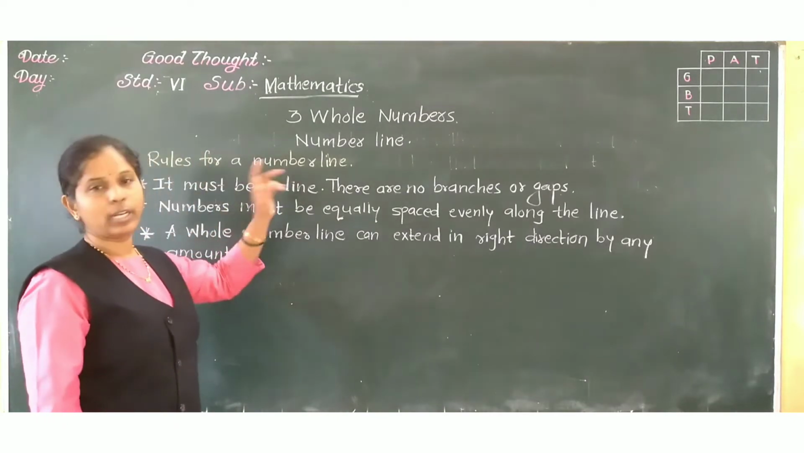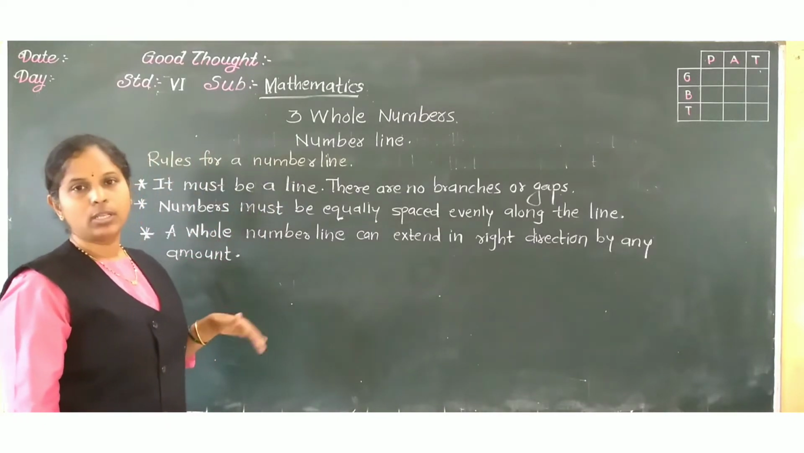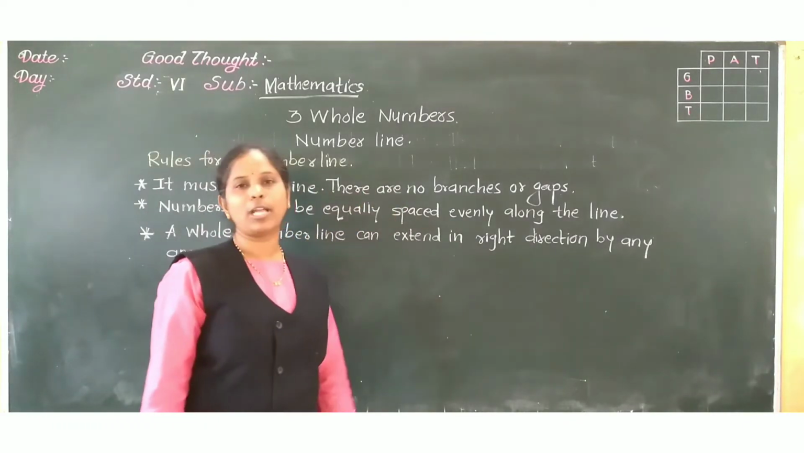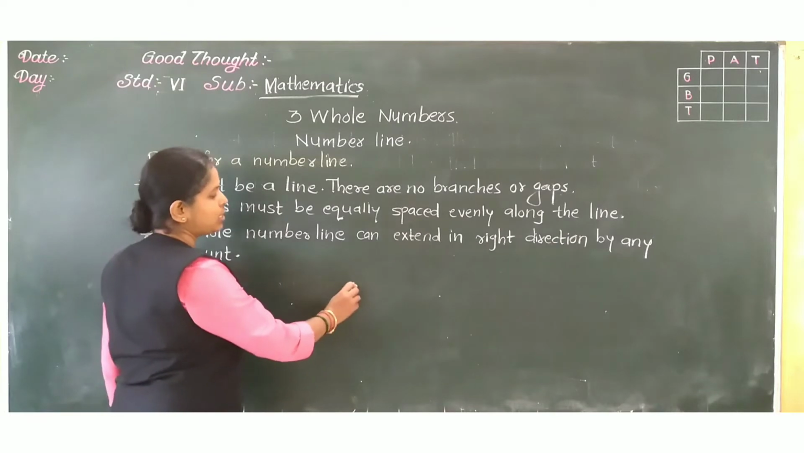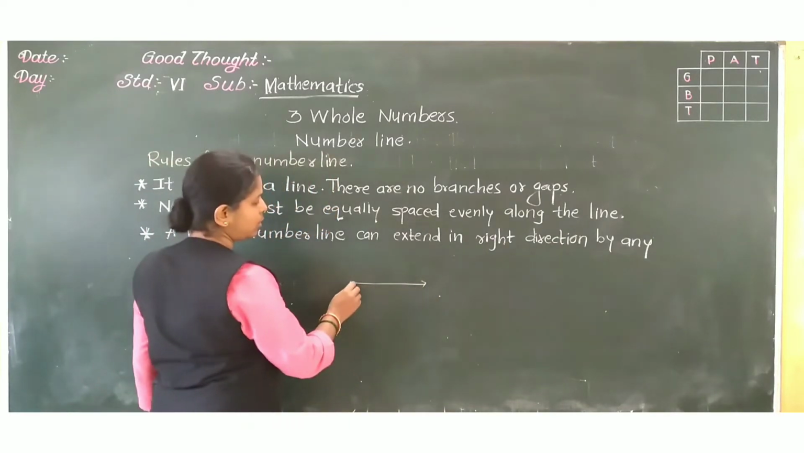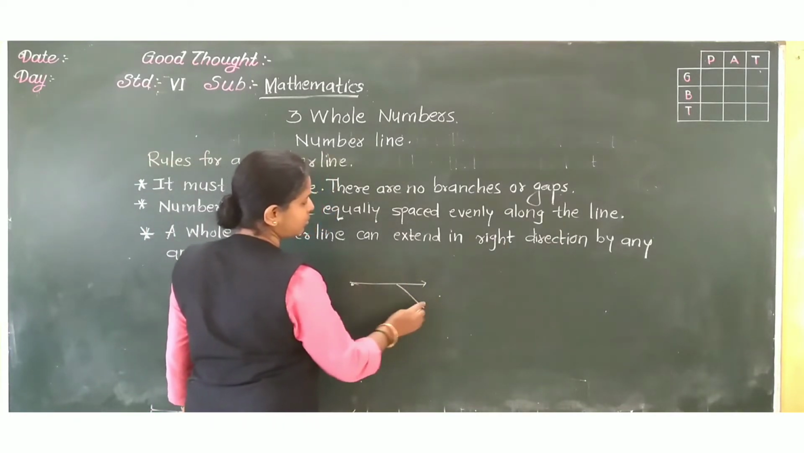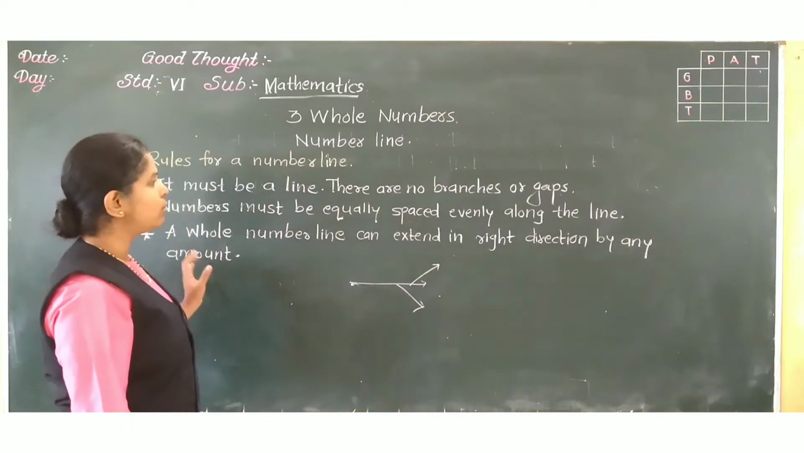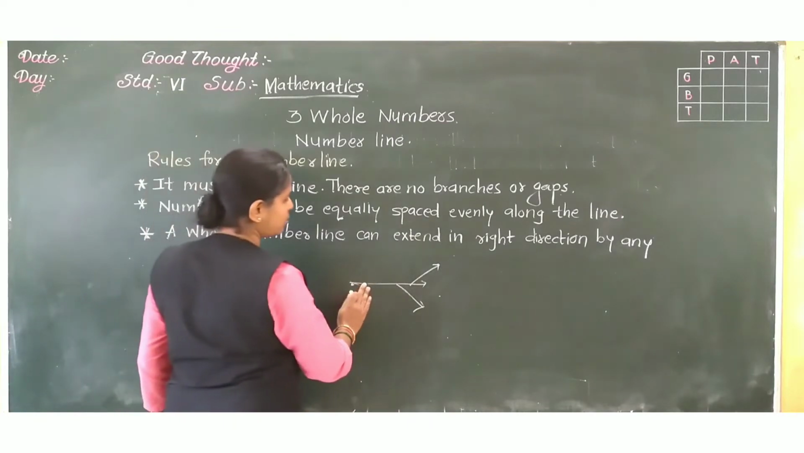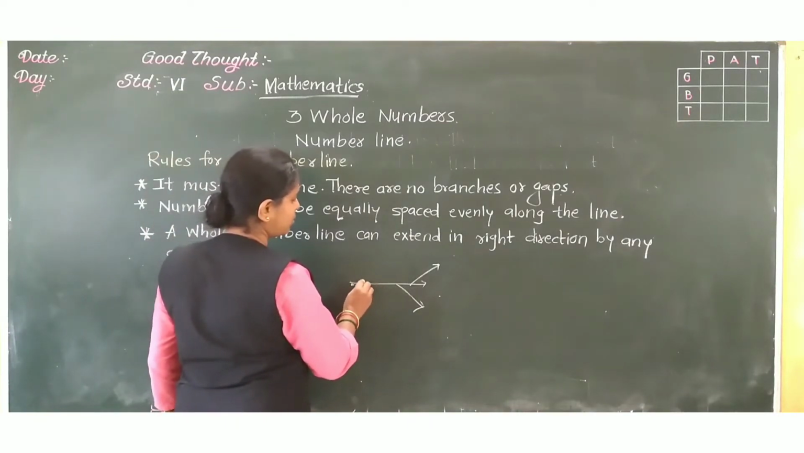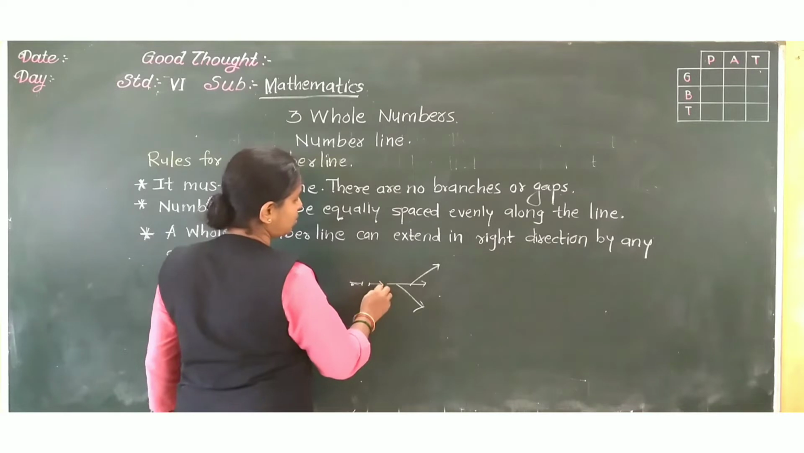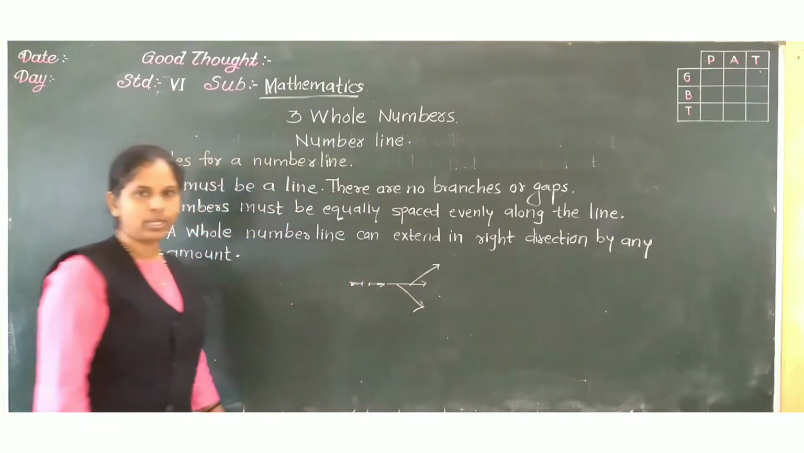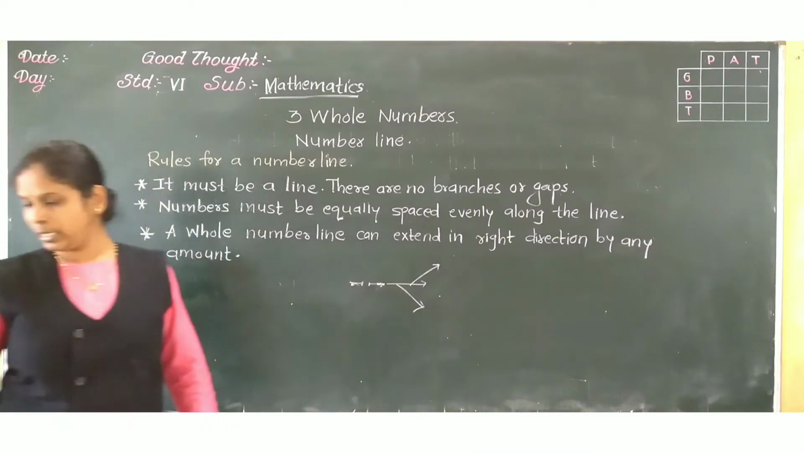Now, the rules for a number line that we will learn. First one, it must be a line. There are no branches or gaps. It should not be like this. There should not be branches or gaps, like this. Gaps must not be there. It should be a continuous straight line.